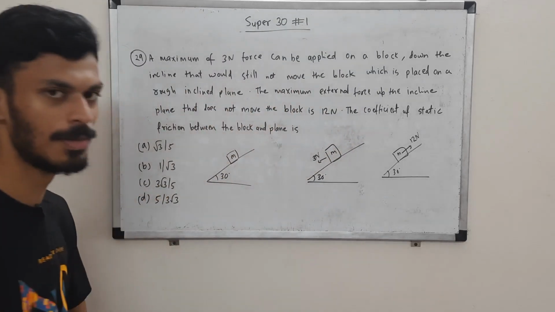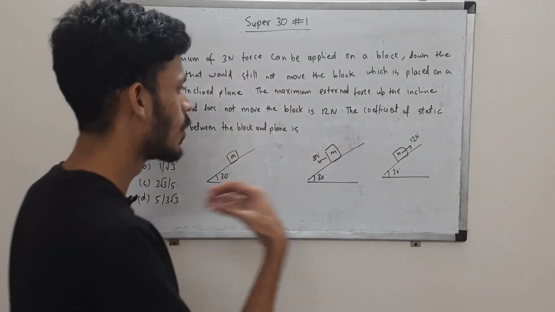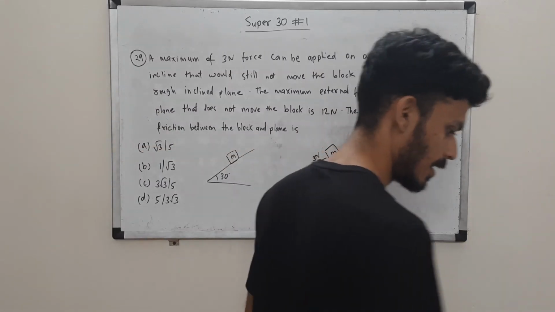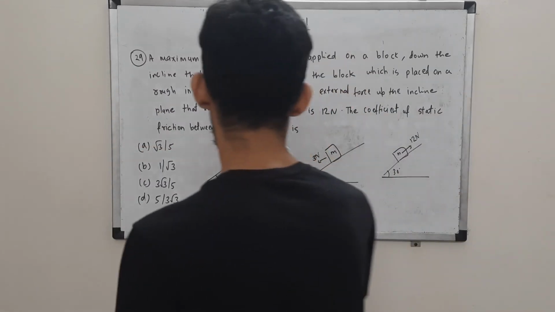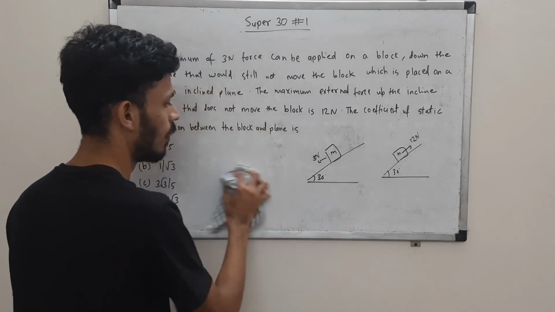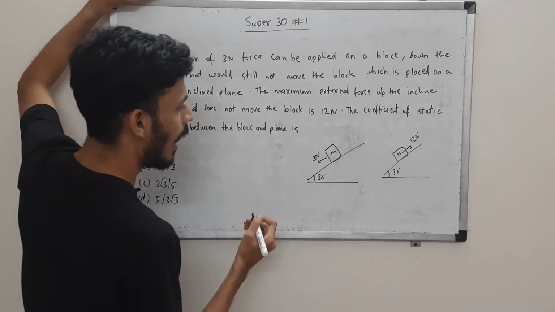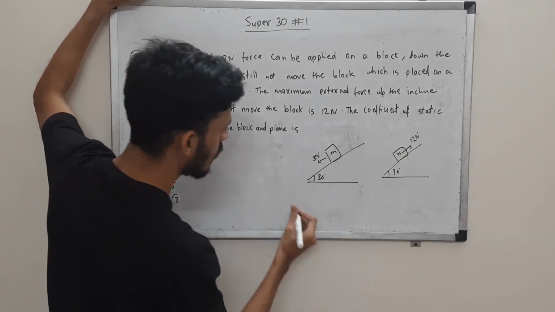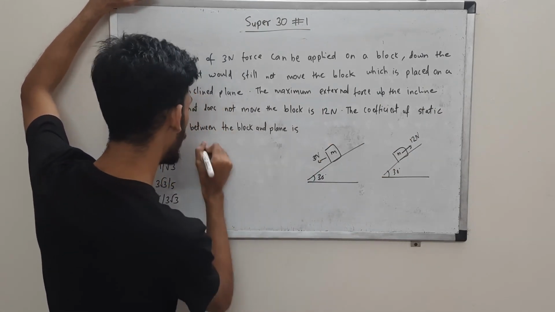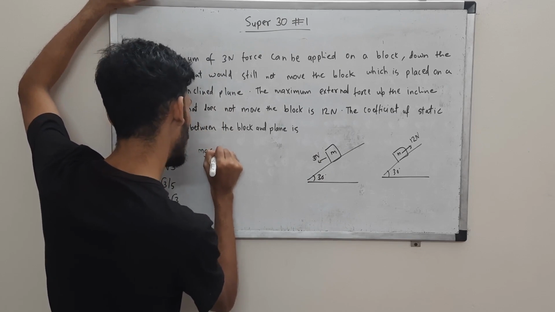It's again equilibrium, so keep calm and balance the forces, solve the equation, and just like that you'll get your answer. Let me solve it over here. I took too much space, being excited. In the first case, along the incline, what is the force? Mg sine theta, right?